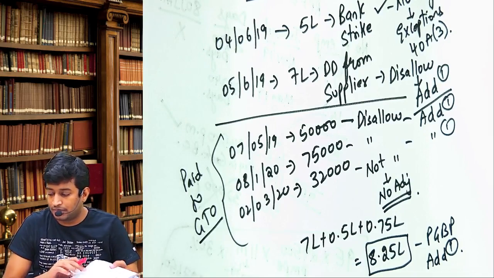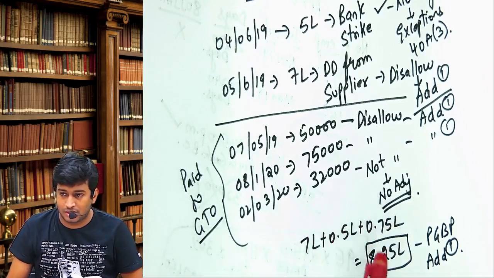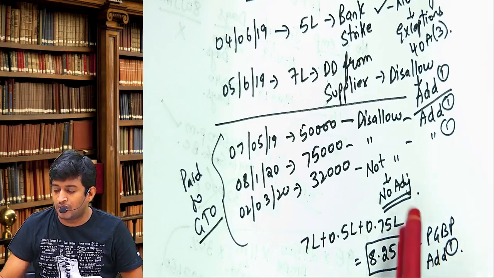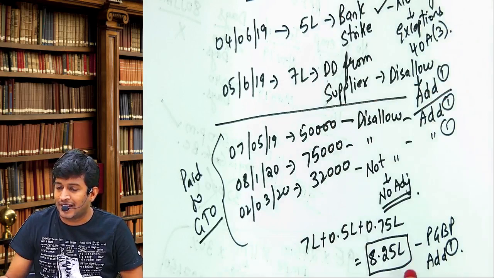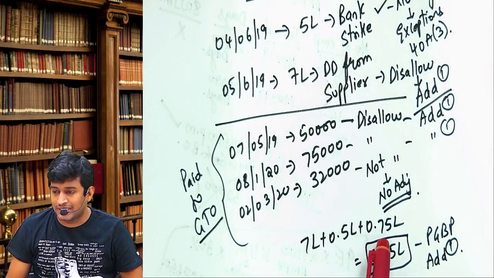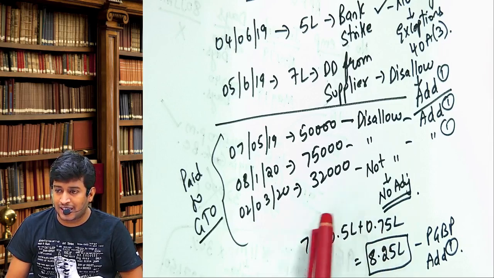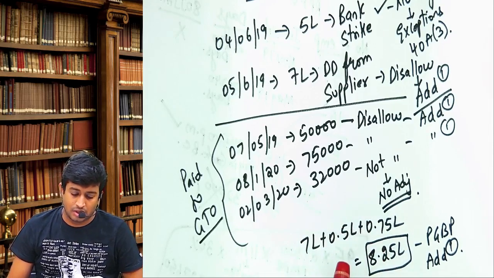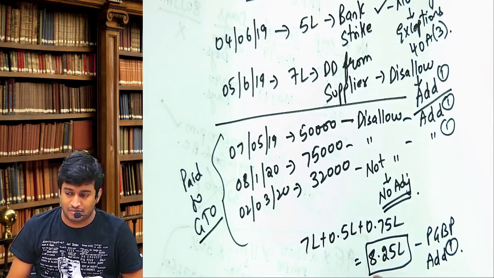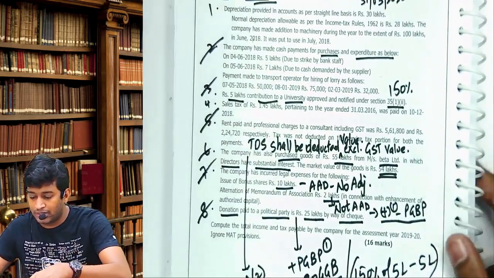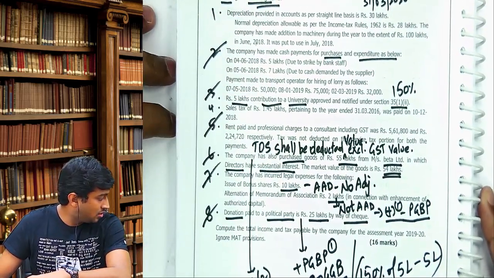Next, so I hope you have copied this. So we should add 8.25 totally under PGBP add 1. Either take separately 7, 0.5, 0.75 or you take consolidated value 8.25, but don't take both, it will be double impact. Please, don't make silly mistakes in exam. Shall I continue? Sure. Next, that was adjustment number 2.